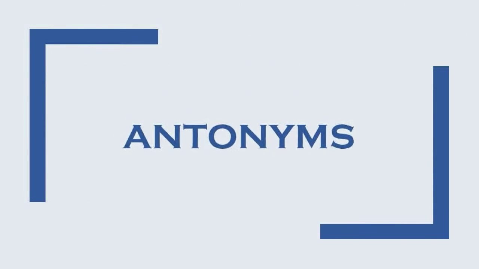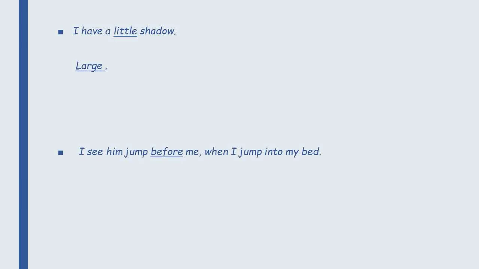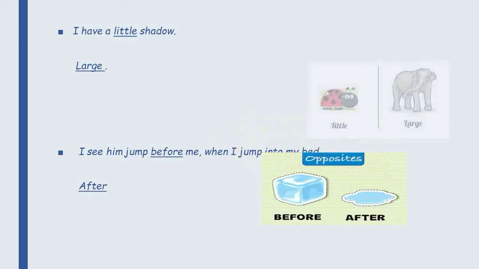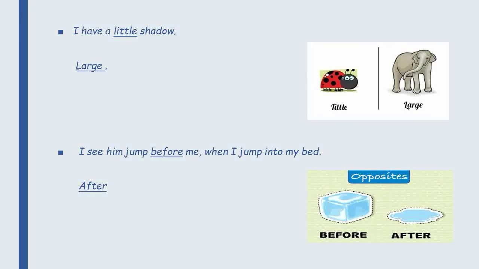Children, now let us learn some antonyms from the poem. Let us see the first sentence, children. I have a little shadow. Here the underlined word is little. The antonym of the underlined word little is large. Second one. I see him jump before me when I jump into my bed. Here the underlined word is before. The antonym of the underlined word before is after.